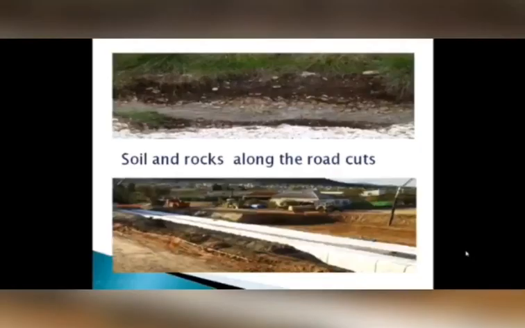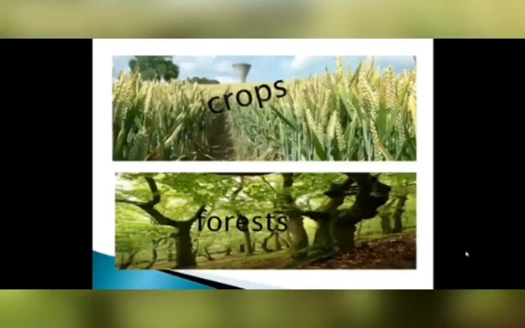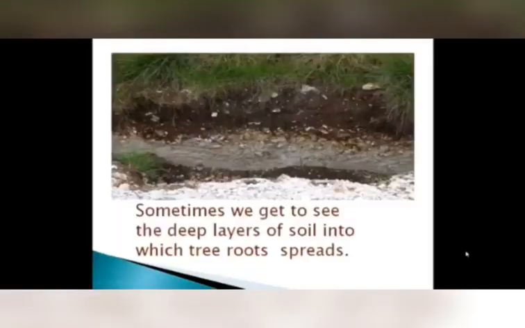When we travel, we see soil and rock along the road cuts. Along the road cuts, we see big rocks, roadsides. Grassy expanse of land like in gardens, sand in the desert areas. There are crops, there are forest regions. Sometimes we get to see a deep layer of soil into which tree roots spread.